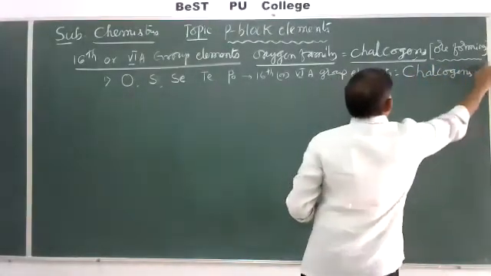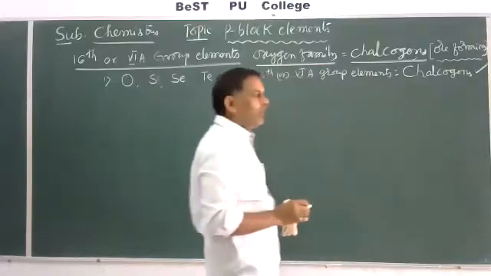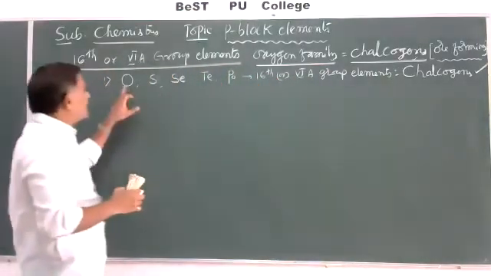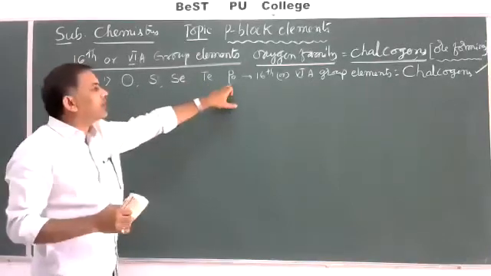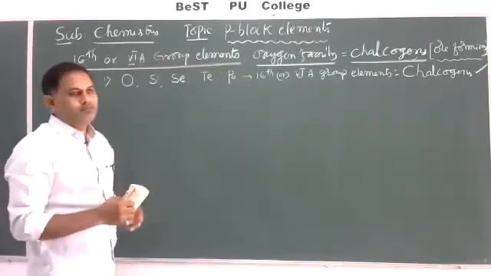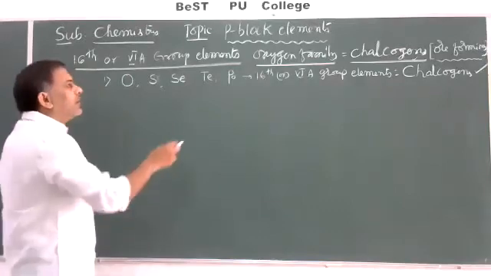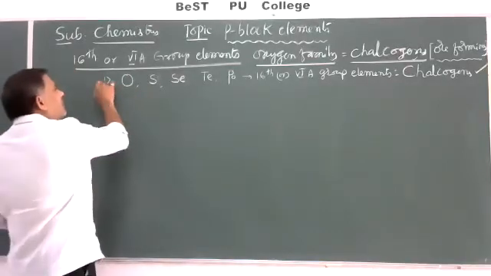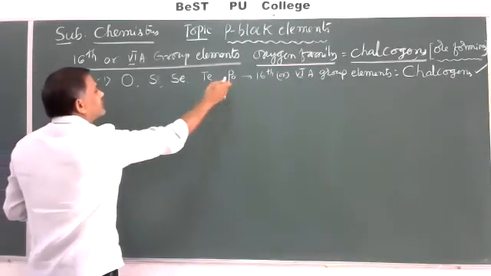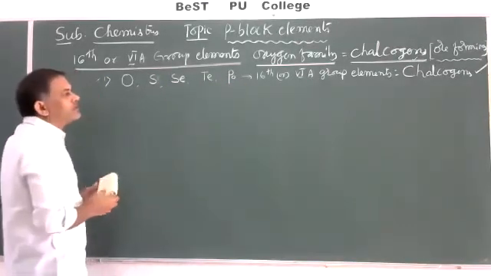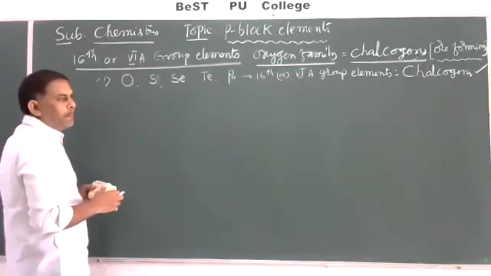Why are they collectively called chalcogens? Because sulfur and oxygen form some important ores or minerals.